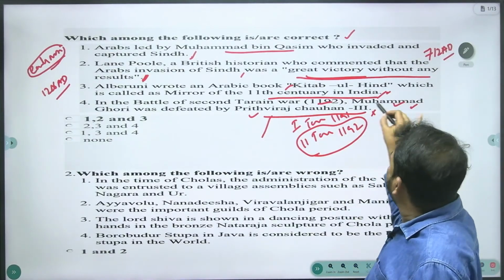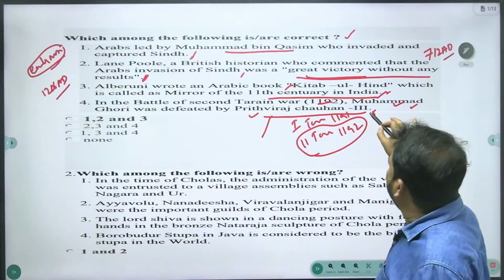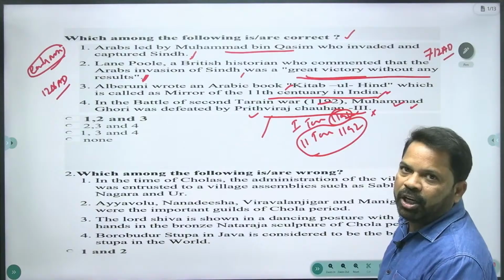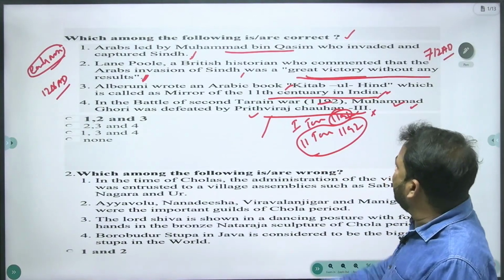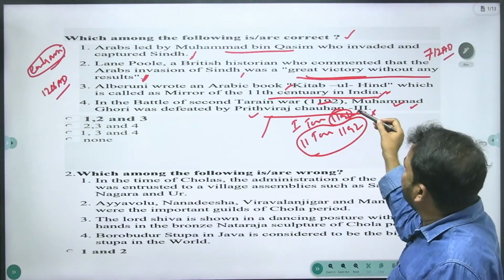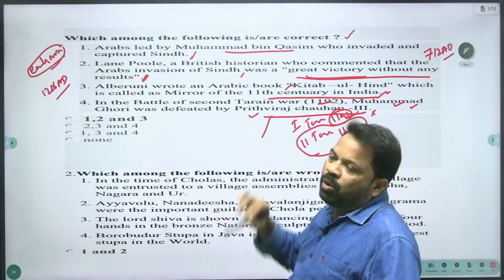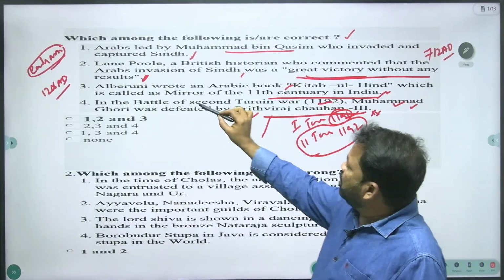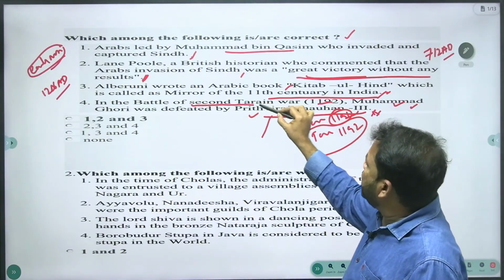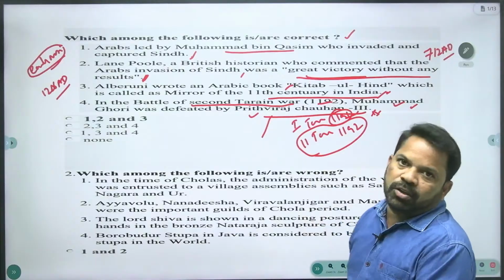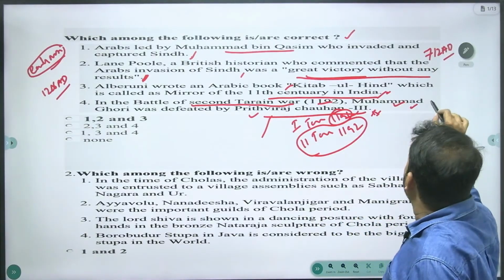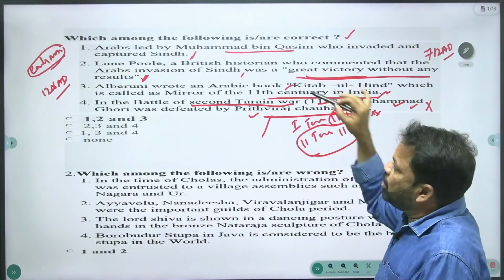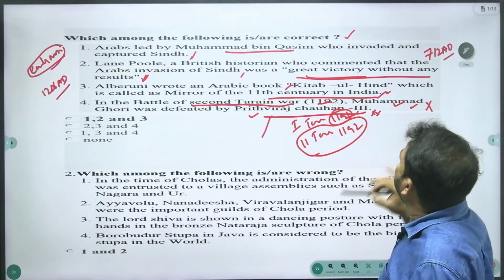Muhammad Ghori was defeated by Prithviraj Chauhan III in the first battle of Tarain in 1191. But in the second battle of Tarain, Prithviraj Chauhan III was defeated by Muhammad Ghori. So the statement is wrong, since it says second Tarain war, not the first. The first, second and third statements are right, and the fourth statement is wrong.